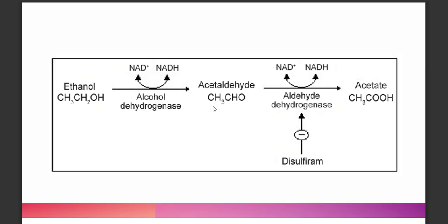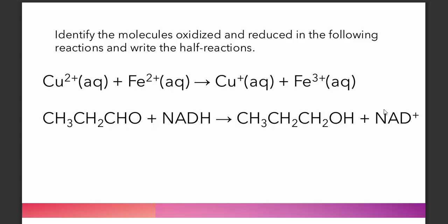And then, since acetaldehyde is toxic to the liver and your blood cells, it should be further dehydrogenated by the enzyme aldehyde dehydrogenase, so you form acetic acid from acetaldehyde. And this acetic acid will then be carried through your bloodstream so that your body can eliminate it as a waste product. Okay, so this is just an exercise.